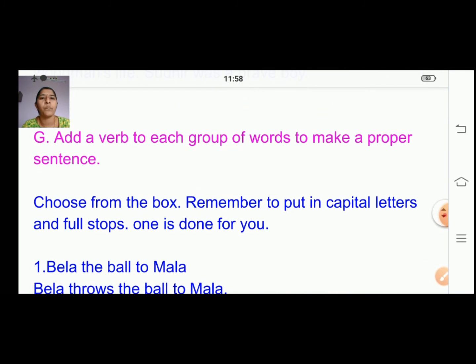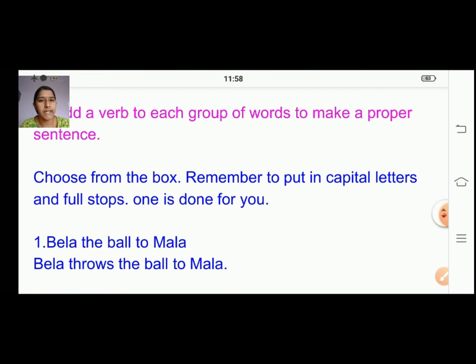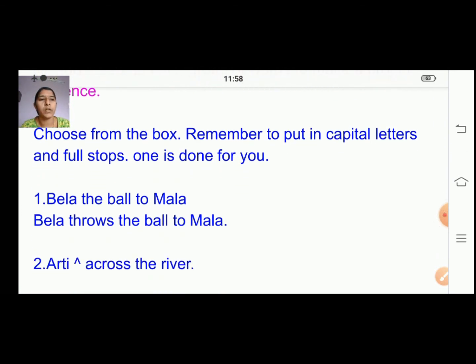Add a verb to each group of words to make a proper sentence. So you're going to add a word there to form a sentence. In the first sentence you can see: Bella the ball to Mala. So nothing is there continuously, like you don't understand what is given there, right? So here we are adding the verb throws. Bella throws the ball to Mala. So you're going to add this word and continue the remaining sentences down.